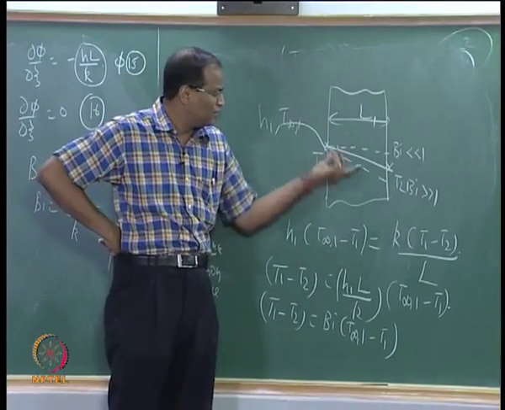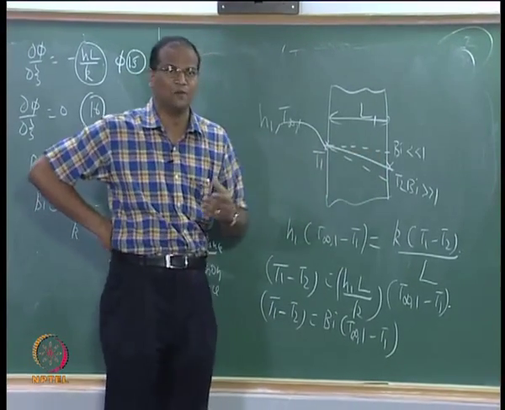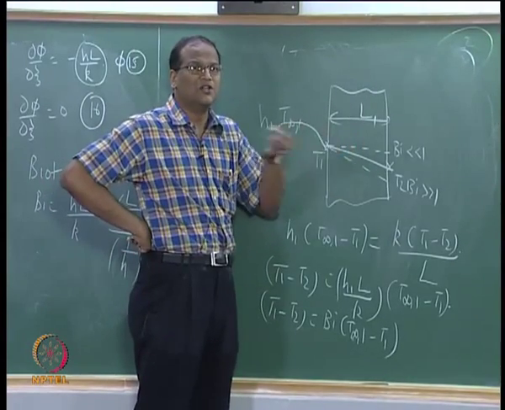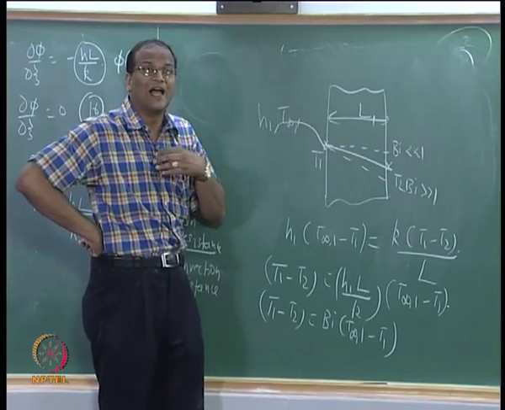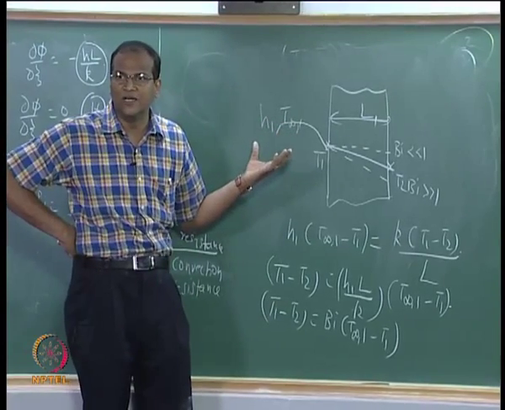Therefore if you have a situation where the Biot number is much less than 1, then this system is dominated completely by the surface resistance or the convection resistance at the interface between the solid and the fluid.